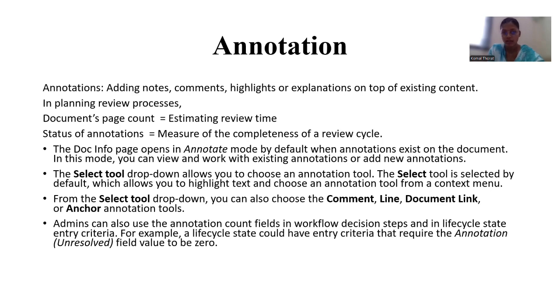On the info page of the document, you have a select tool. From that select drop down, there are many annotation options like comment, line, document link, or anchor. Based on your requirement, you can choose the annotation tool and put your comments.